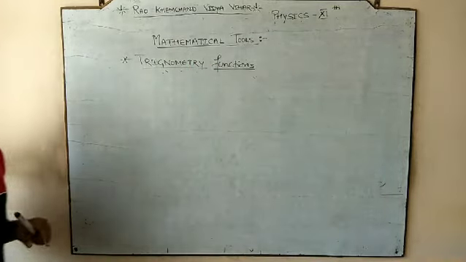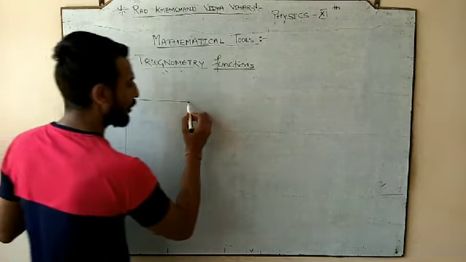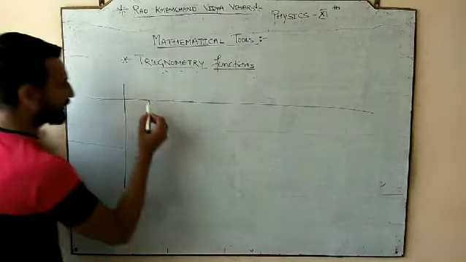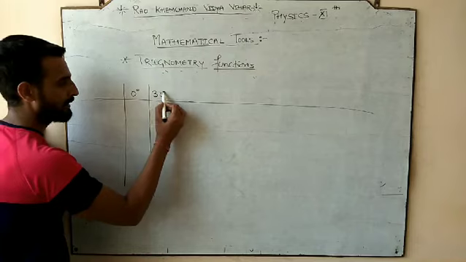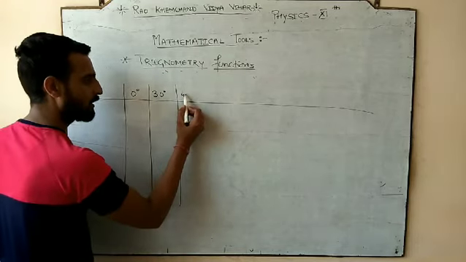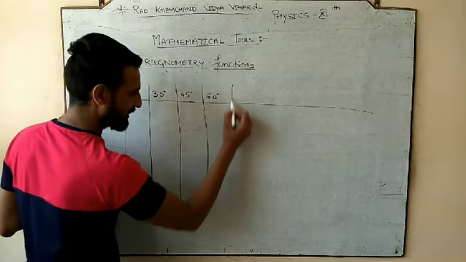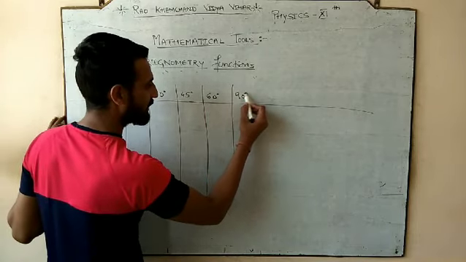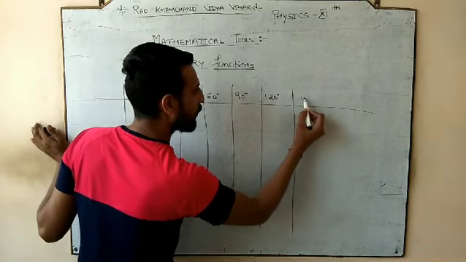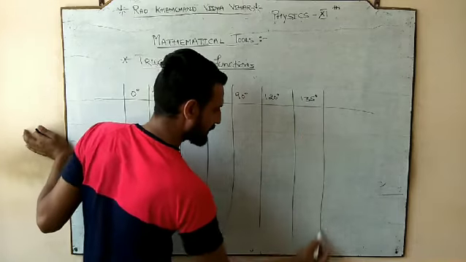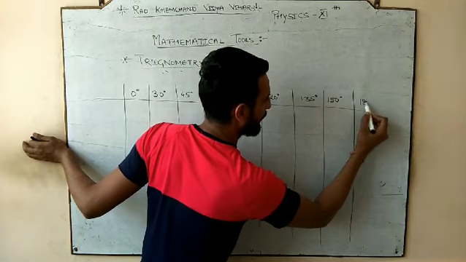Now, since we have discussed the trigonometry functions, we require some of the trigonometry values for different particular angles, because we have to use them. So the values of all the trigonometry functions at different angles: 0 degree, 30 degree, 45 degree, 60 degree, 90, 120, 135 degree, 150 degree, and last 180 degree.